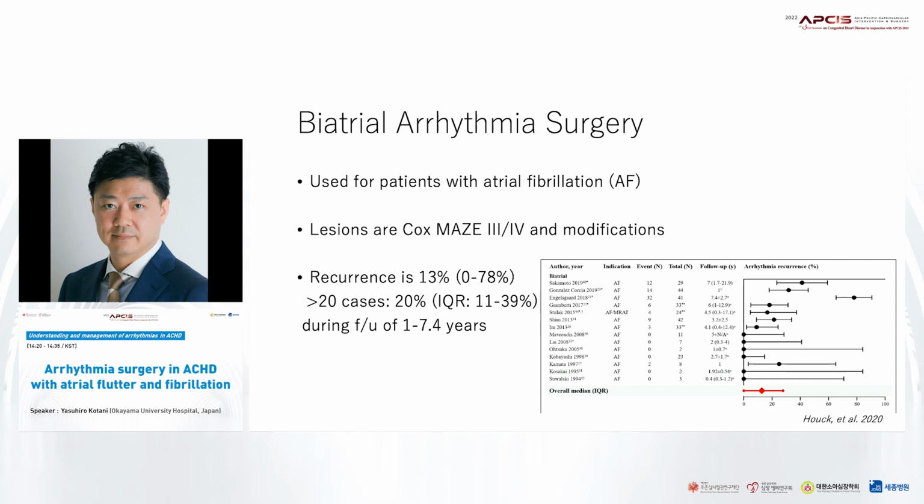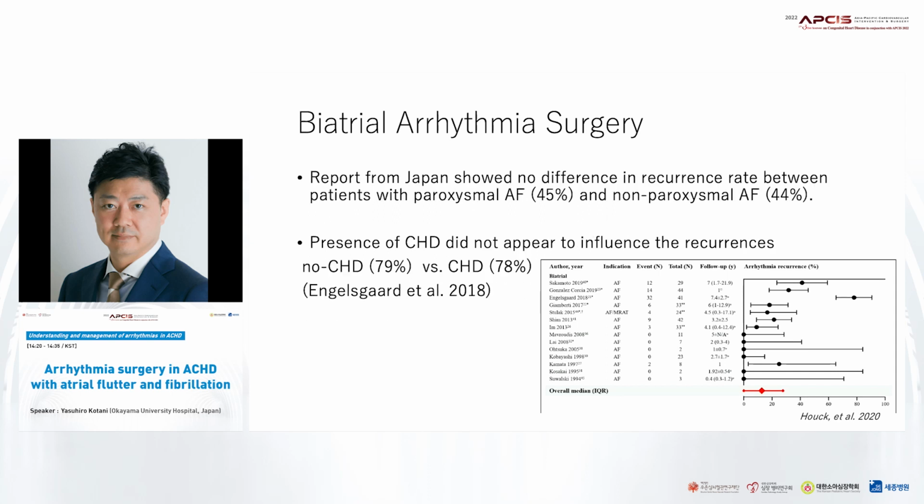Overall recurrence is 13%, but ranging from 0 to 78%. But in series having more than 20 cases, the recurrence is 20% during follow-up of 1 to 7.4 years. The study from Japan showed no difference in the recurrence rate between patients with paroxysmal atrial fibrillation and non-paroxysmal atrial fibrillation. Presence of congenital heart disease did not appear to influence the recurrence.